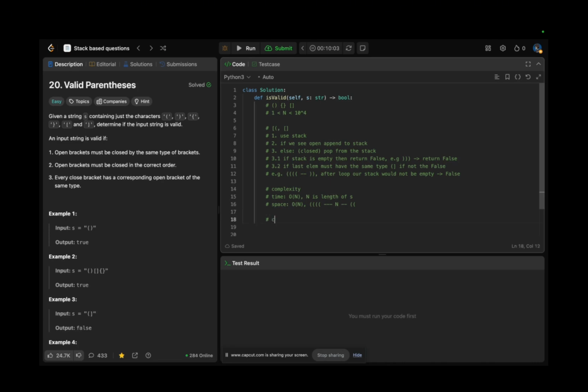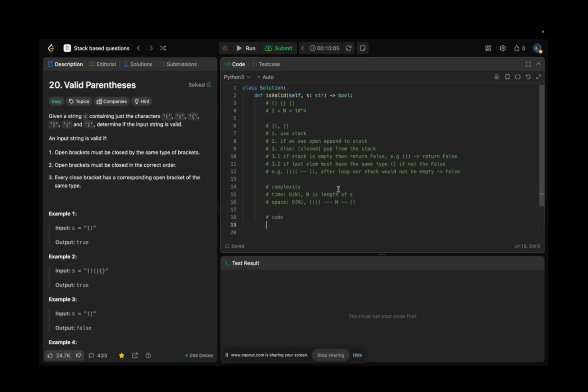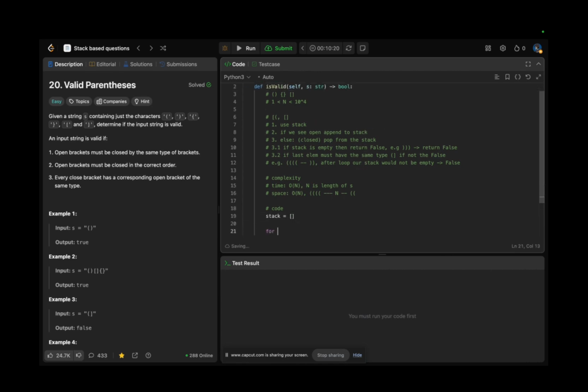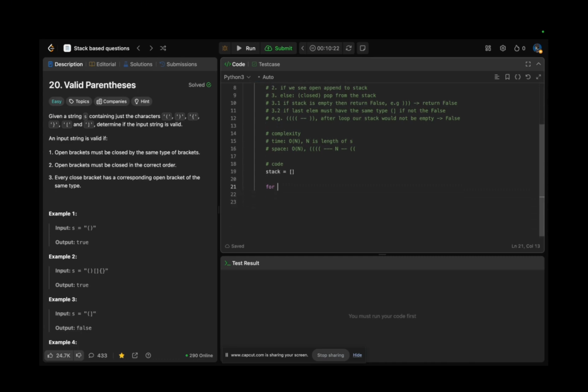So here's the code section actually. Let's jump to our solution and convert it to code. Here it is, stack. We are creating the stack. Okay, do we need anything else? I don't think so. So we can just go through the open and the close parentheses.